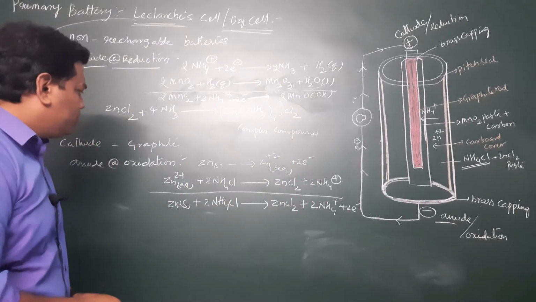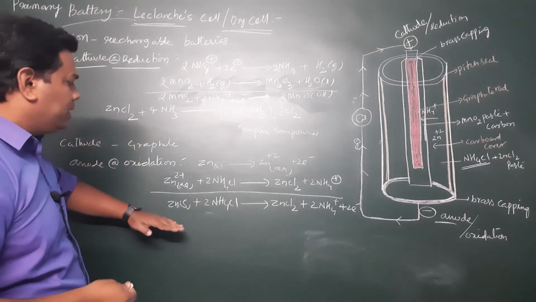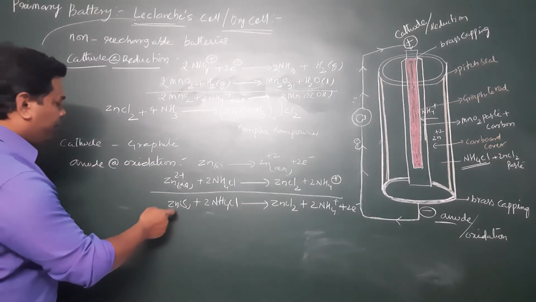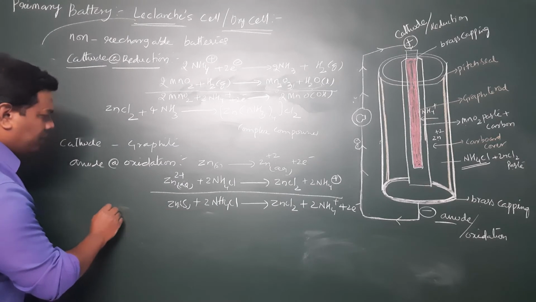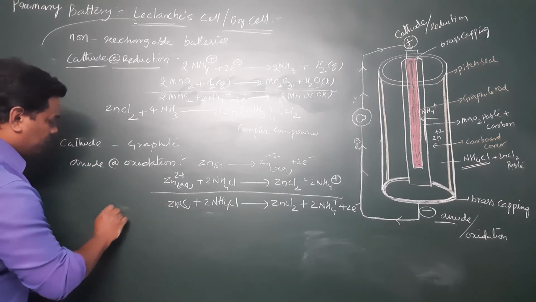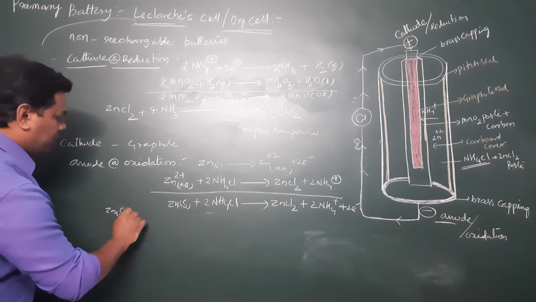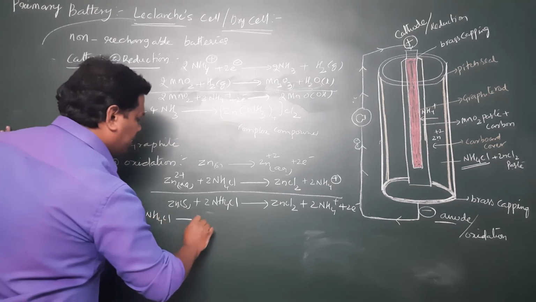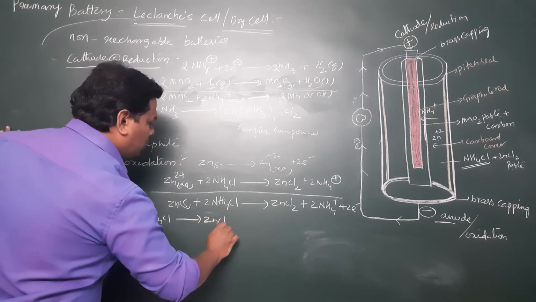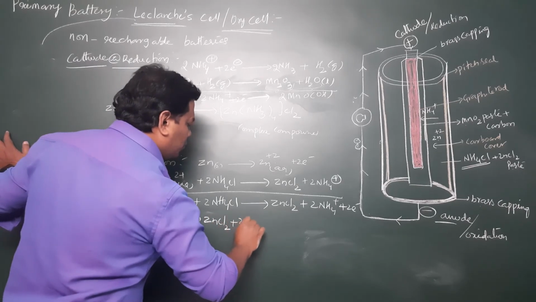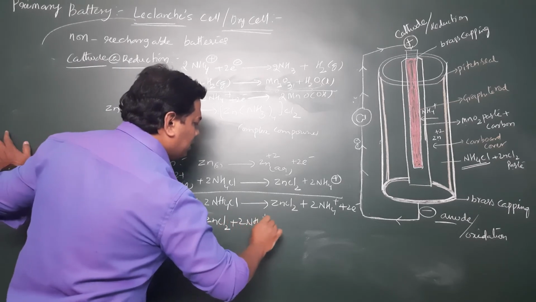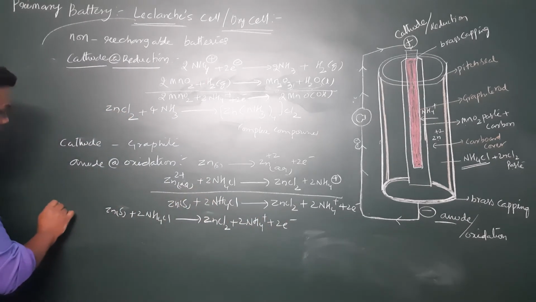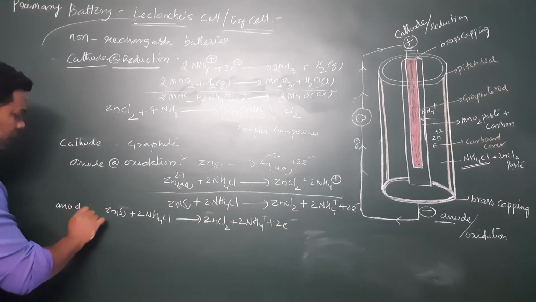Okay, right. So I'll write the overall cell reaction of these 2 reactions. First I'll write the anodic reaction, that is Zn plus 2NH4Cl gives rise to ZnCl2 plus 2NH4+ plus 2 electrons. Clear, student, right? So this is the anodic reaction.